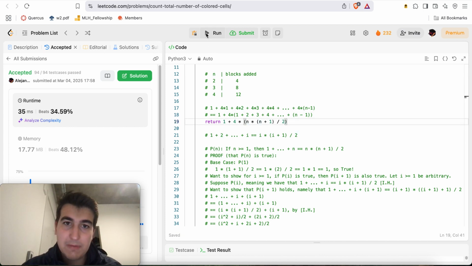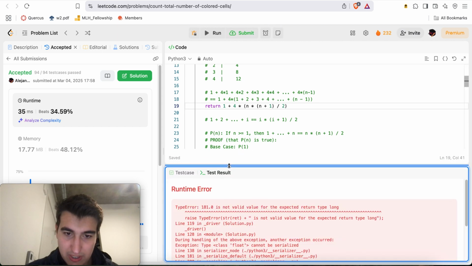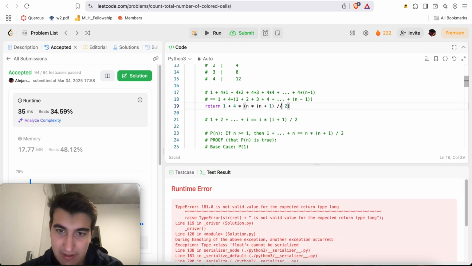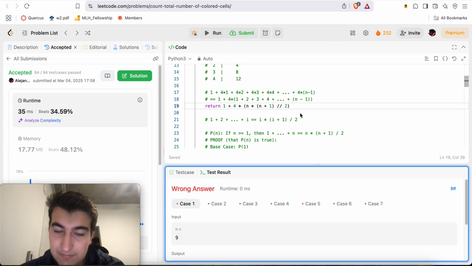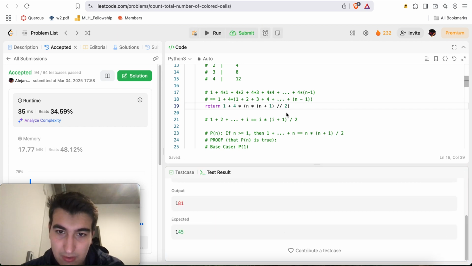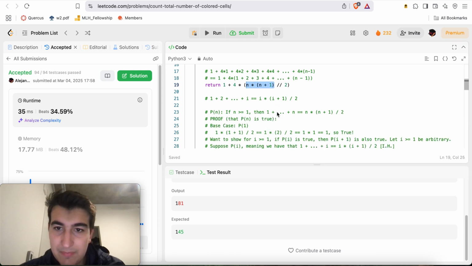All right, now the only problem is that I might not have this as a decimal yet. So here, if I come over here, yeah, this is not a valid value. So here I just needed to do divide by 2. Yeah, I might need to put a parenthesis here. Oh, and yeah, here it's all the way up to n minus 1.